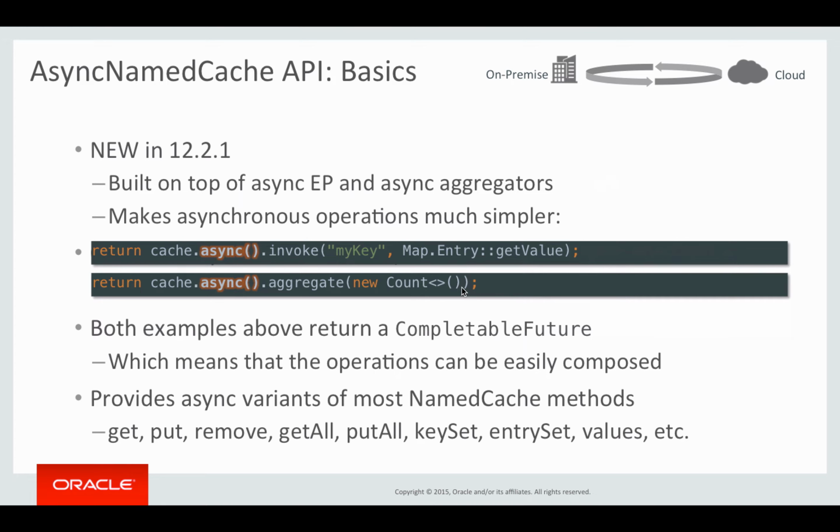The major difference between these calls and the calls on a standard synchronous NamedCache API is that all the methods on the AsyncNamedCache return a CompletableFuture. So that allows you to compose asynchronous operations easily. Once you call the method, you get a CompletableFuture back, and then you can merge it with other CompletableFutures. You can block and wait for it to complete, etc. So you don't have to create a CompletableFuture yourself. Basically, any operation on the AsyncNamedCache API will create one for you that you can use from that point forward.